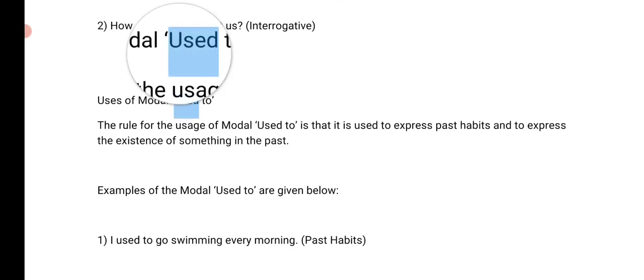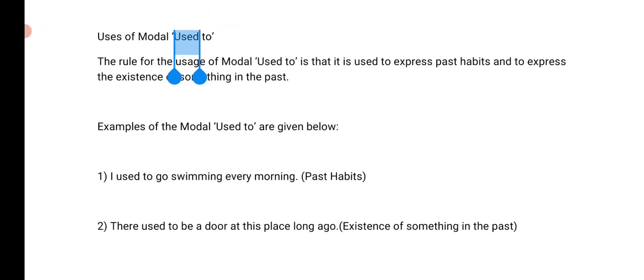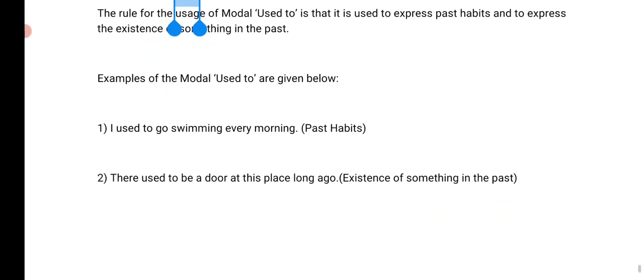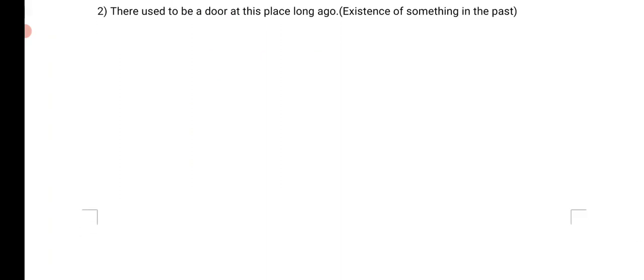And used to means we use it to show our past habits that you no longer do. For example, I used to watch cartoons when I was young. I used to play football. I used to play pebbles when I was young, now you're not playing it. This is where we use used to. And used to can be replaced with would, right? I used to go to this school, but now you're not going, right? So this is where we use used to.